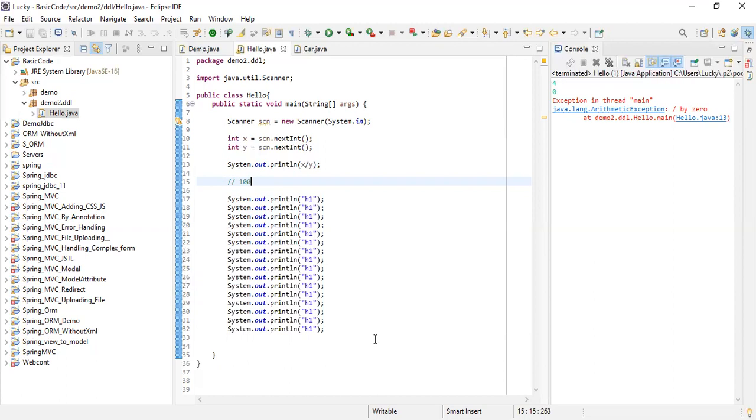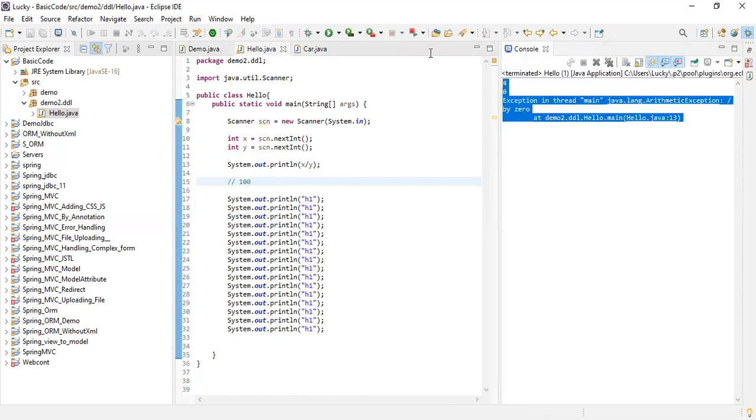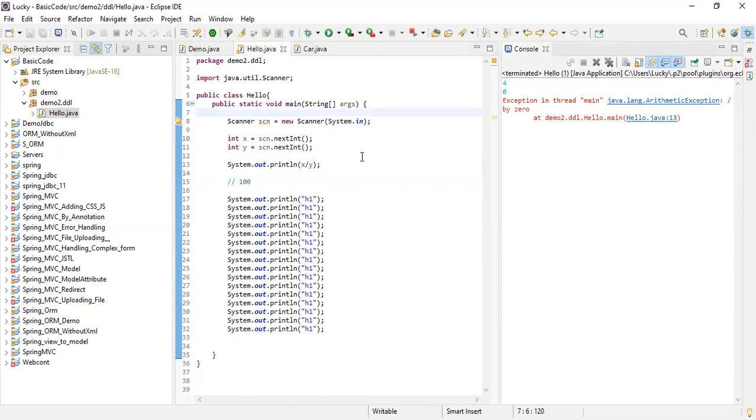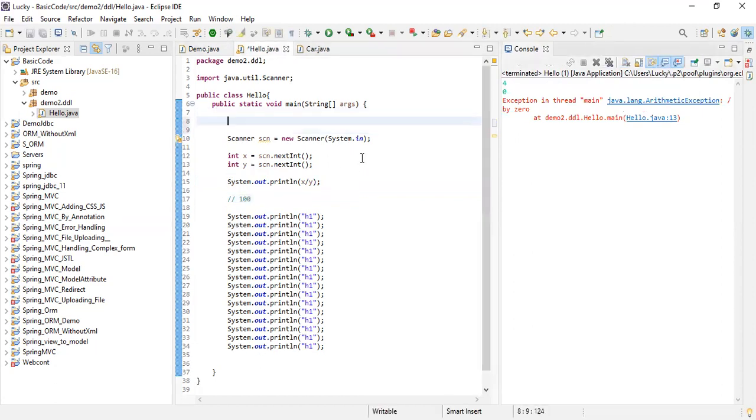Getting it? So basically how exception is getting generated, how this message is getting printed, what is the reason? By default, there are 4 ways how you can handle your exception. First is default throw and default catch.